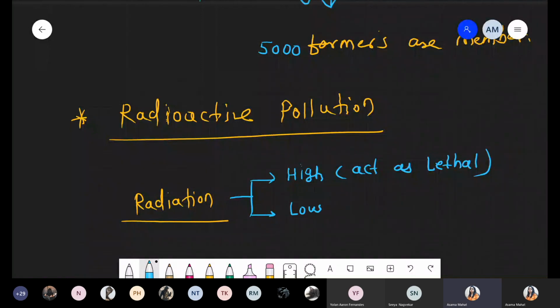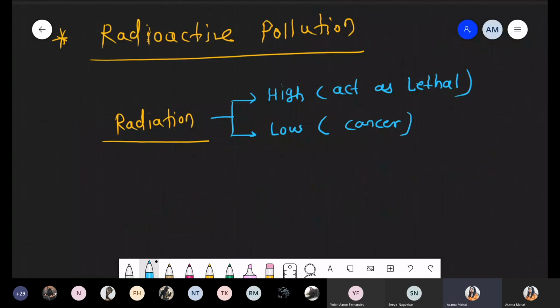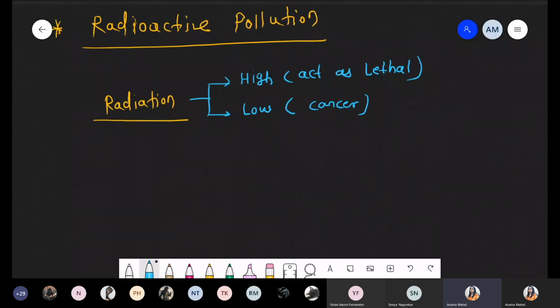And if radiation is present at low concentration, that time it is responsible for cancer. Now in this condition, we have to discuss only the nuclear energy problem. हम सारे radiations नहीं देख रहे because it's not part of bio. So I'm only focusing on one problem, the nuclear energy problem.